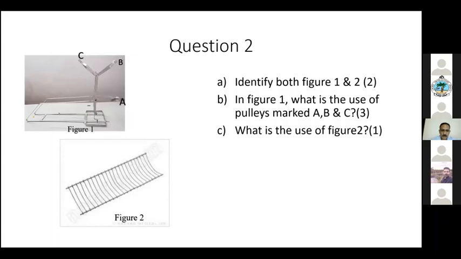Bowler ball. Yeah. So here, this is a must question. Every examiner will ask you, and they will ask you about the pulleys. So can you just say it again? A, B, C. What are these for?